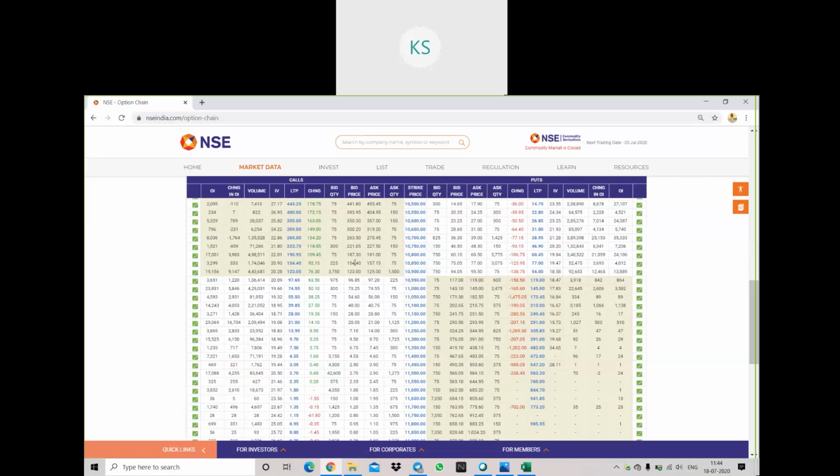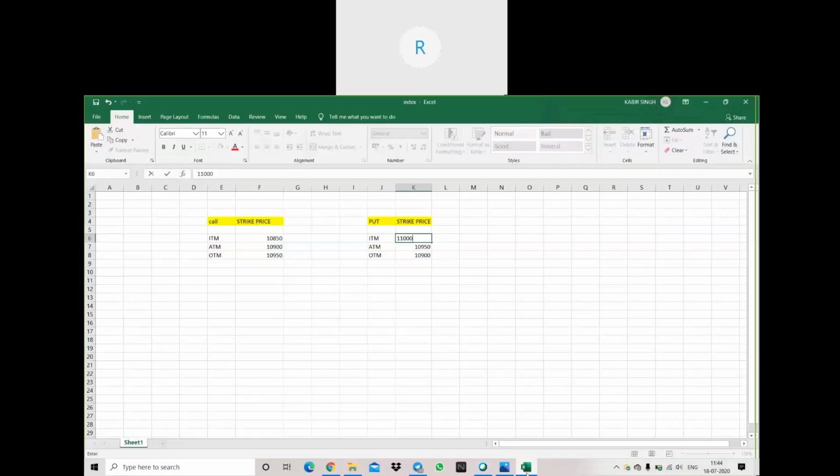This is the call side. Clear, Ashutosh? The same thing I have mentioned here. If you see the call side, this is the ATM 10,900, ITM is 10,850, and OTM is 10,950.